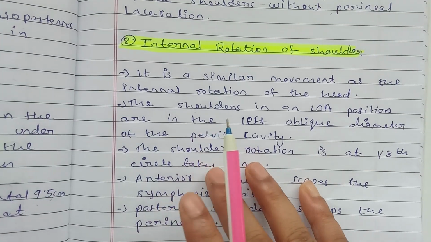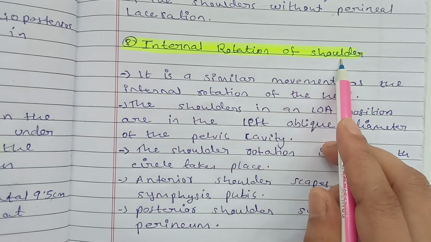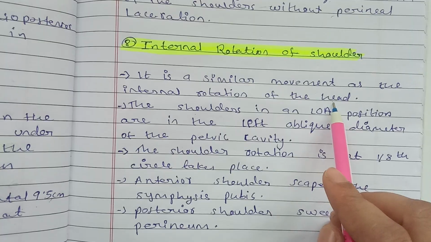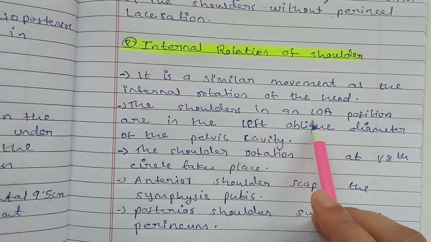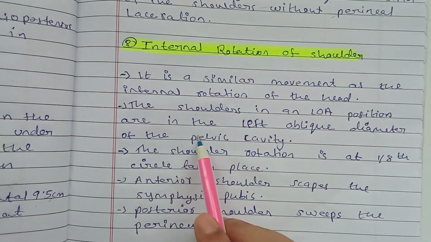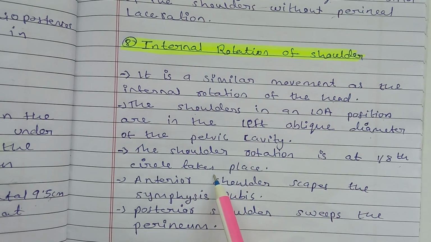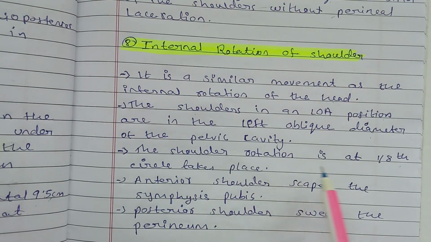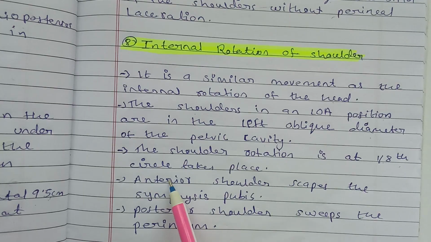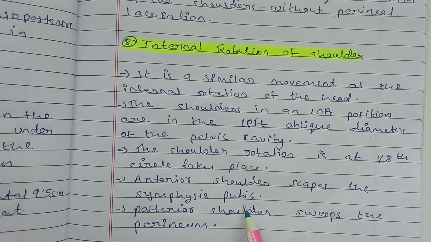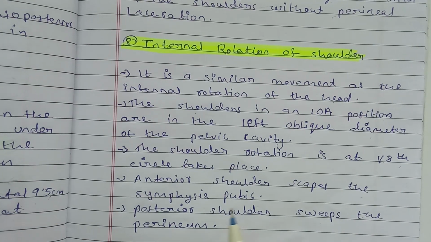Next is internal rotation of the shoulder. It is a similar movement to the internal rotation of the head. Just as the head was internally rotated, the shoulder also internally rotates. The shoulder is in the left oblique diameter of the pelvic cavity. The shoulder rotates 1/8 of the circle. The anterior shoulder escapes the symphysis pubis, and the posterior shoulder sweeps the perineum.